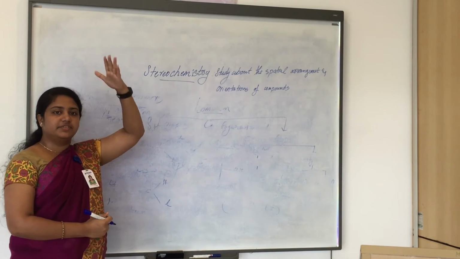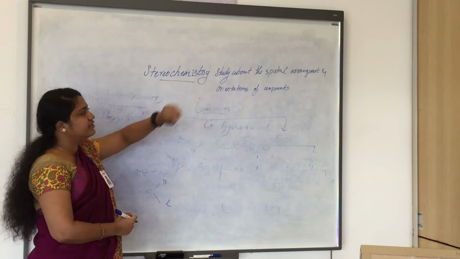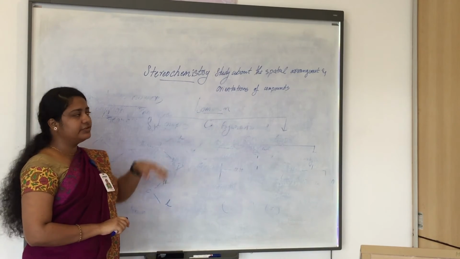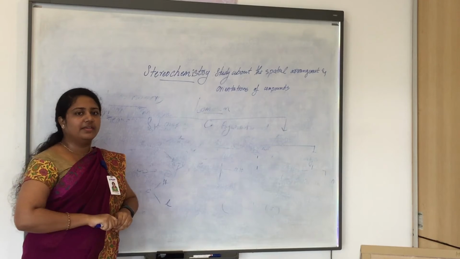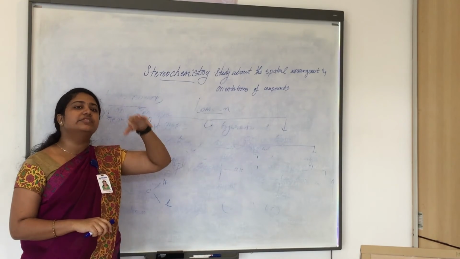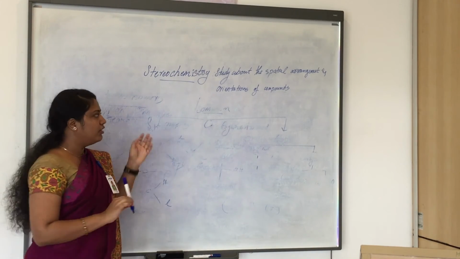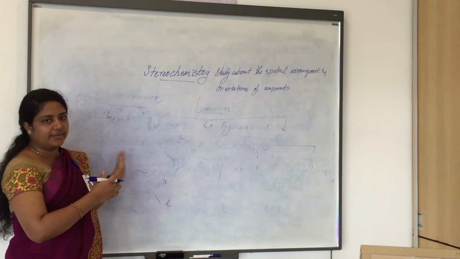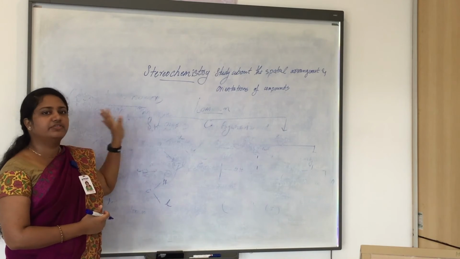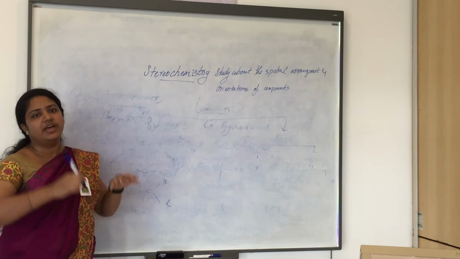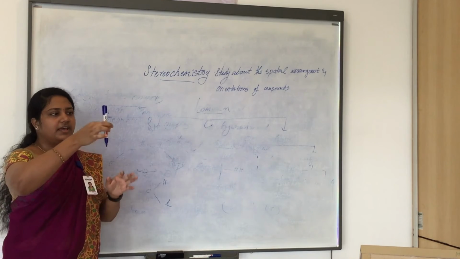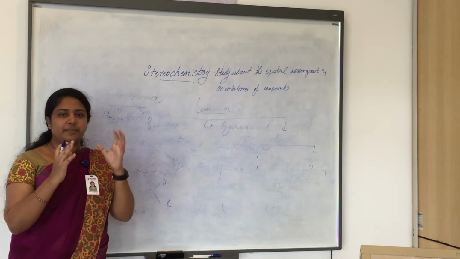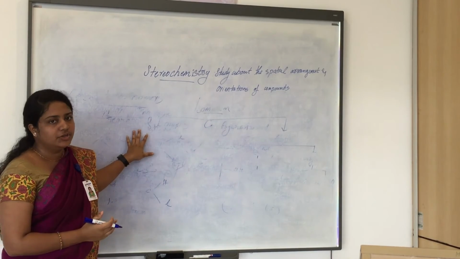When we started the topic stereochemistry, we said that it is a study of spatial arrangement or orientations of compounds in 3D space. Even if we are representing it in two dimensions on a paper or a board, we know that it is a 3D molecule existing in space.